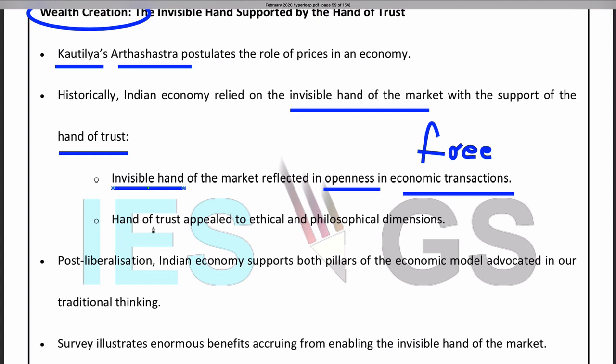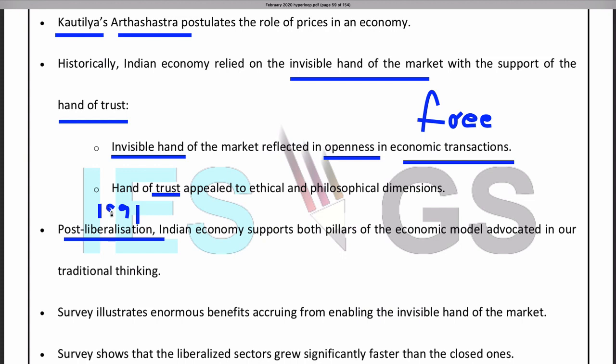And along with that, trust is required. How does the free market mechanism work? If there is trust in the economy, that is, the consumers should trust that the producers have ethical practices, and the government should also trust the economic activities. They should not be suspecting. Thus the government should have the trust of the people.